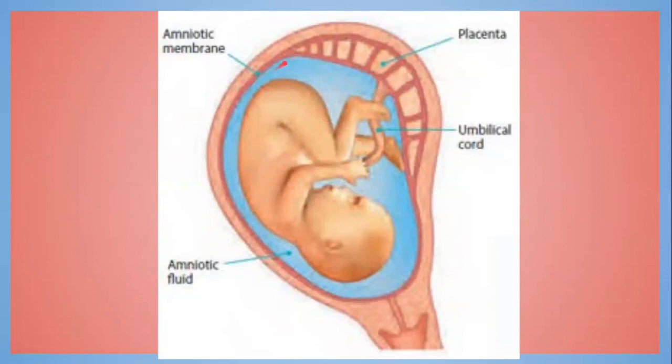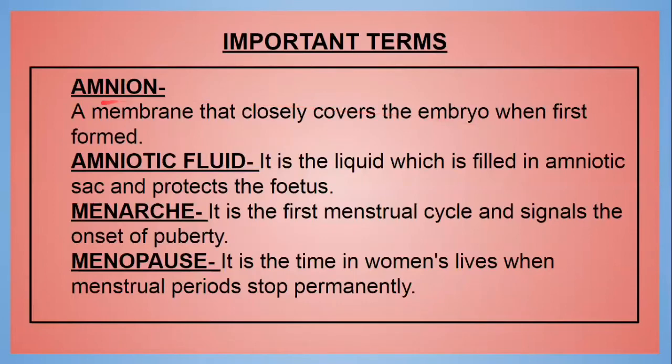This is the amniotic membrane, and this is the amniotic fluid which protects the embryo from shocks. Amnion is the membrane that closely covers the embryo when first formed. Later on, when the embryo develops, it becomes the amniotic membrane, and between the fetus and the amniotic membrane, a fluid is filled known as amniotic fluid.